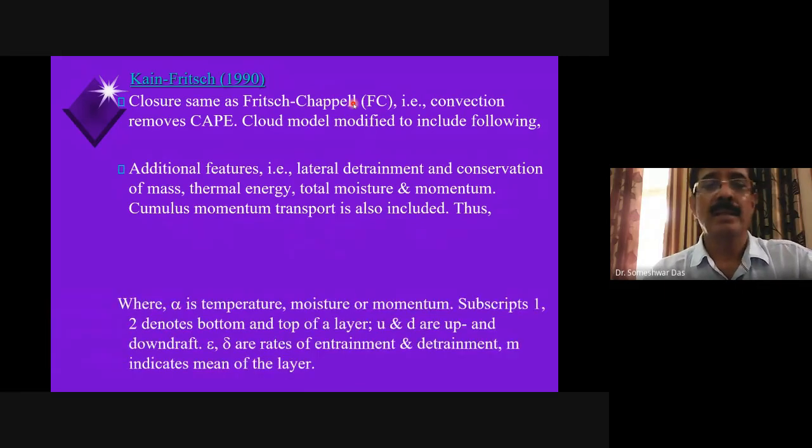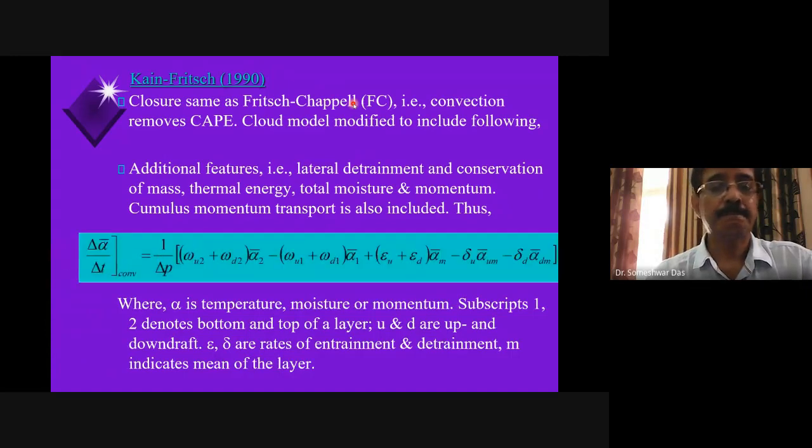These additional features are given by this expression: the rate of change of alpha, where alpha can be temperature, moisture, or momentum, with respect to time because of the convection or convective cloud. In it you can see that all possible things are incorporated.